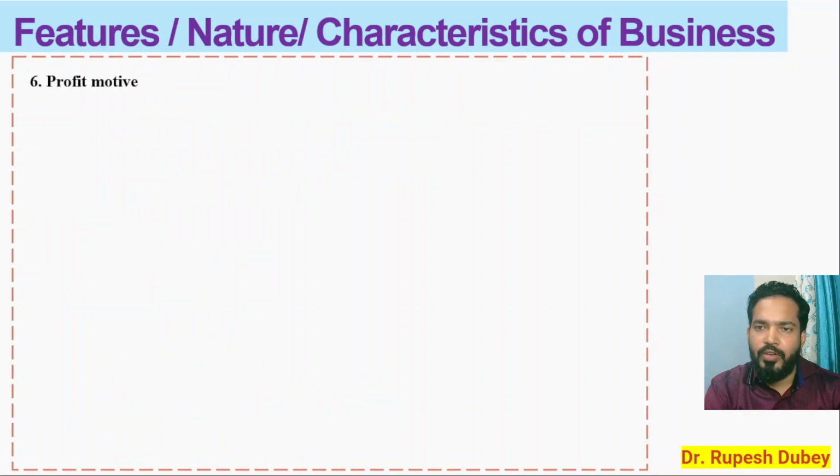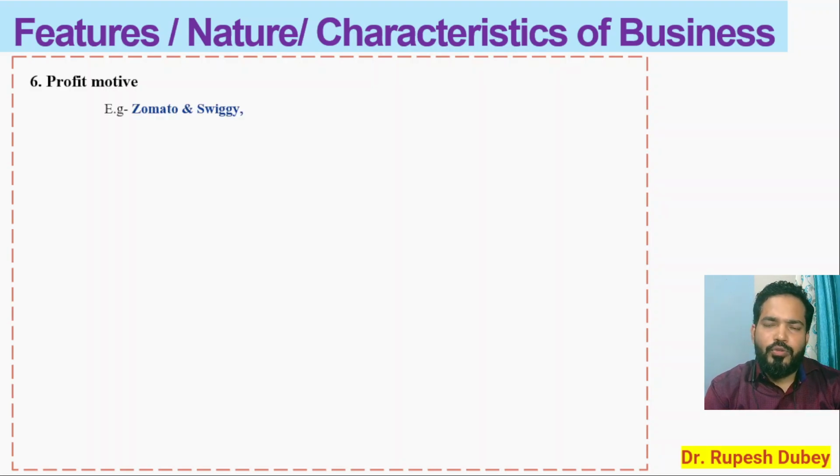Next feature is profit motive. Business is all about profit. Profit is one of the motives for the businessman to do the business, to run the business. प्रॉफिट बहुत बहुत जरूरी है एक बिजनेसमैन के लिए, और अच्छा प्रॉफिट कमाना बहुत जरूरी है. क्योंकि अगर आपको अपने बिजनेस को एक्सपांड करना है from one area to another area, from one state to another state, from one nation to another nation, उसके लिए पैसा लगेगा, और पैसा आएगा प्रॉफिट से. सो प्रॉफिट कमाना बेहद जरूरी है. So profit is one of the motives of the business for starting and running the business.